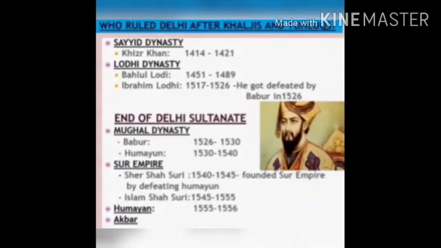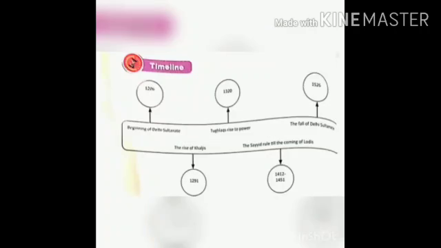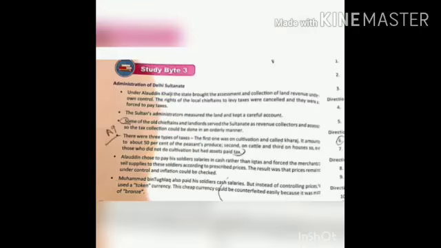So this was all about the administration in the Delhi Sultanate of the Khaljis and Tughlaqs. Then the Sayyids came, and the Lodis, and the last Delhi Sultan of the Lodi dynasty was defeated by Babur of the Mughal Empire in 1526. That is when the Mughals started ruling after the Delhi Sultanate. This way the Delhi Sultanate ended and the Mughal Empire came into rule, about which we will be studying in the next chapter, chapter number 4 of history.